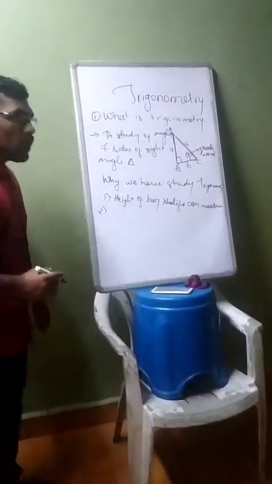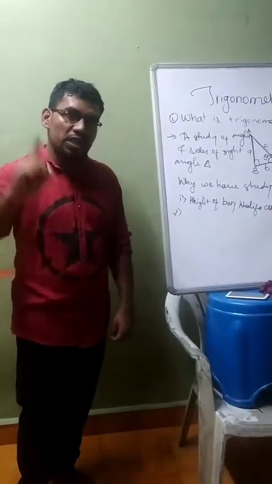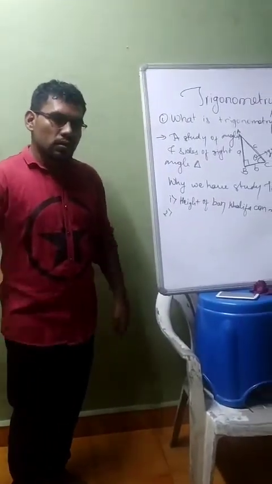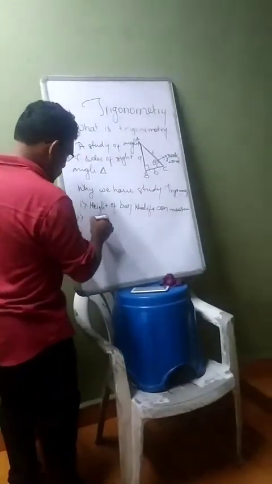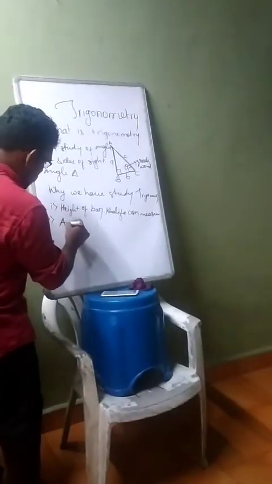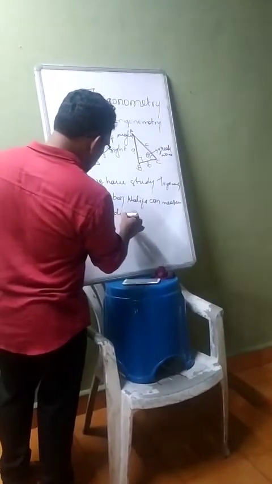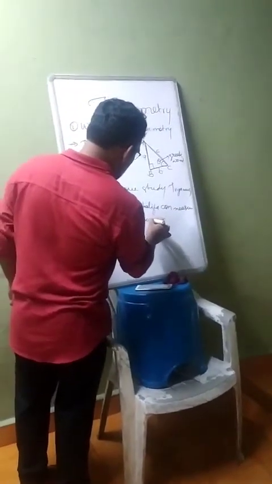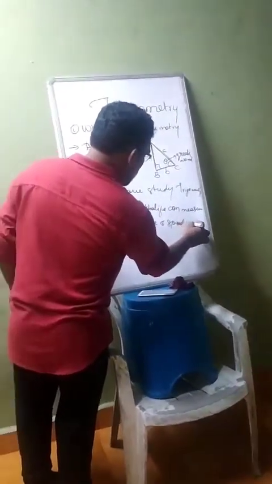Second, if you are watching an aeroplane flying over you, you can measure the distance of the aeroplane with the help of trigonometry.